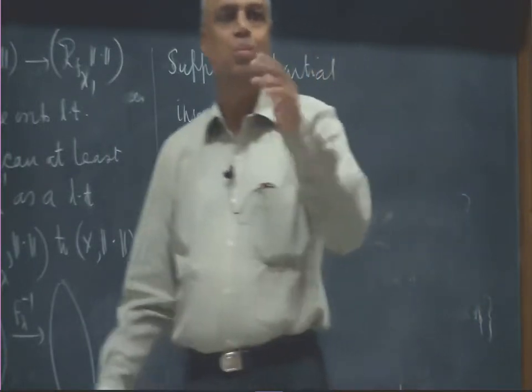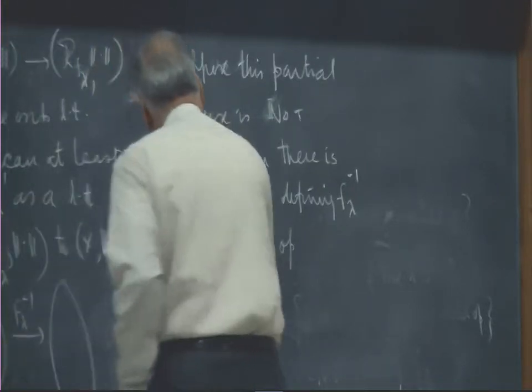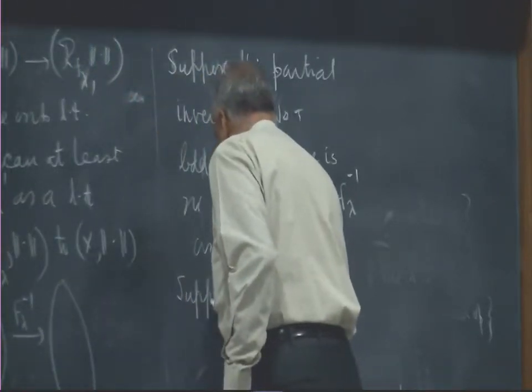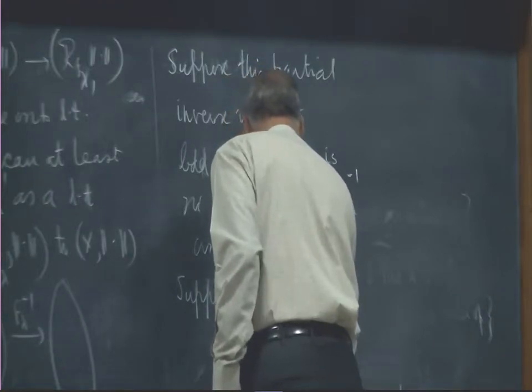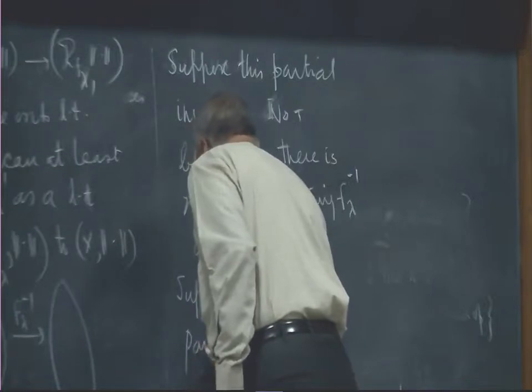So let us proceed and assume this difficulty does not arise, that the partial inverse is bounded. Suppose therefore the partial inverse is bounded.